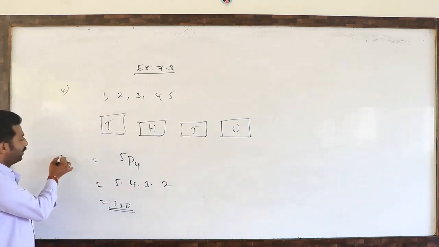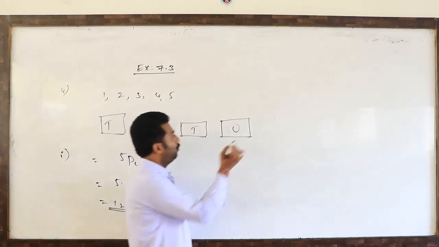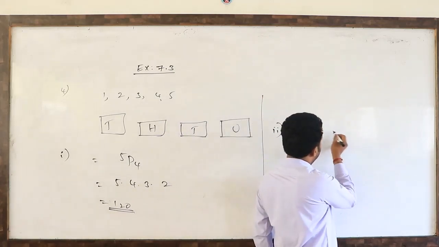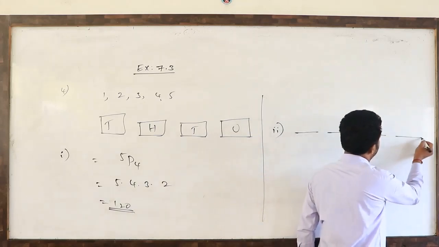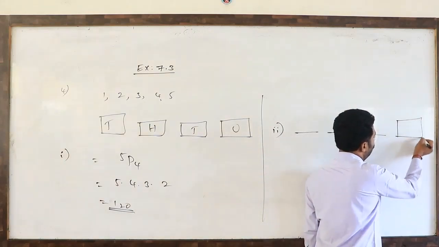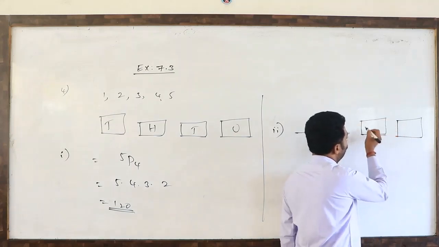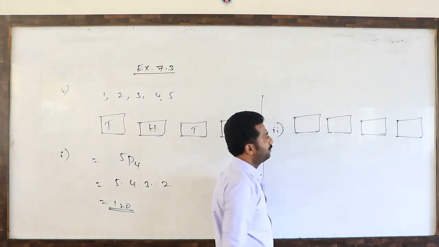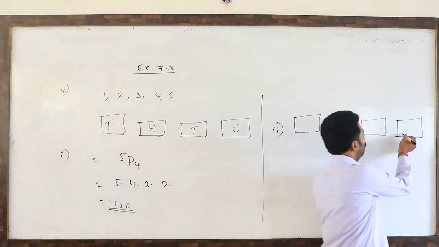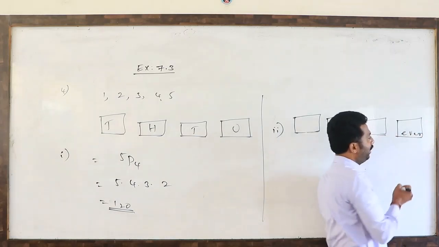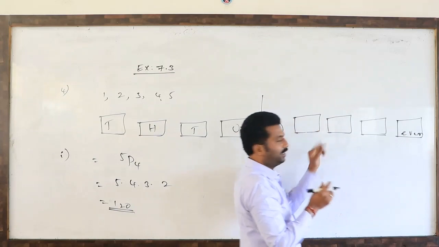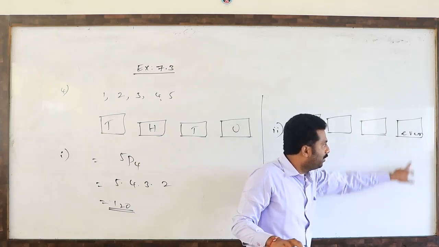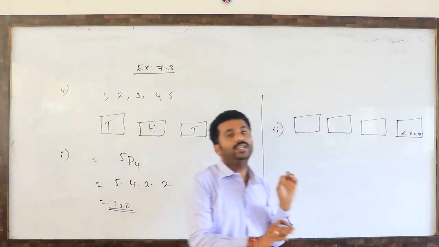So this is the first part. The second one is how many of these are even numbers? For the 4-digit number to become even, the units place must be filled by only an even digit.